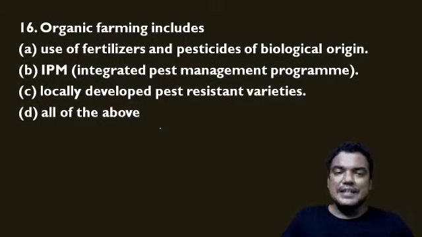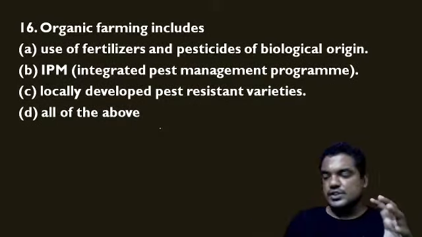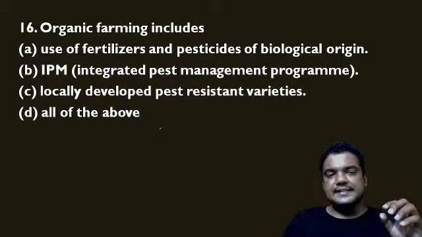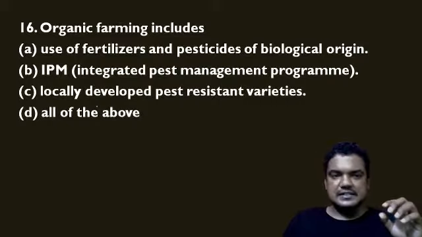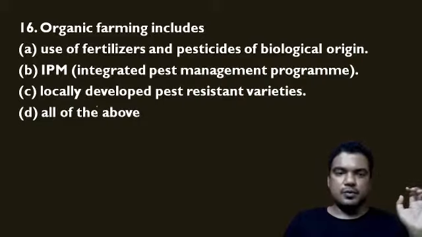Organic farming includes. So the question is organic farming includes. Now four statements are given. Let us see: use of fertilizers and pesticides of biological origin, or integrated pest management program, or locally developed pest resistant varieties. D is all of the above.